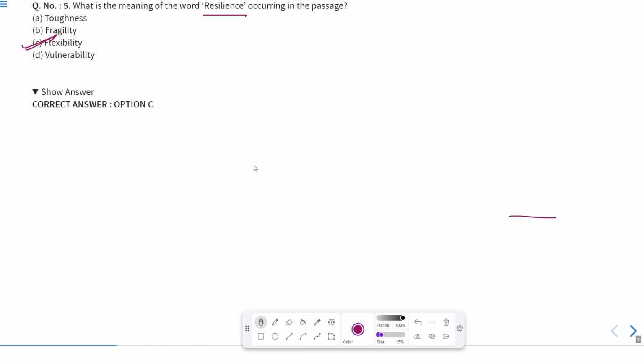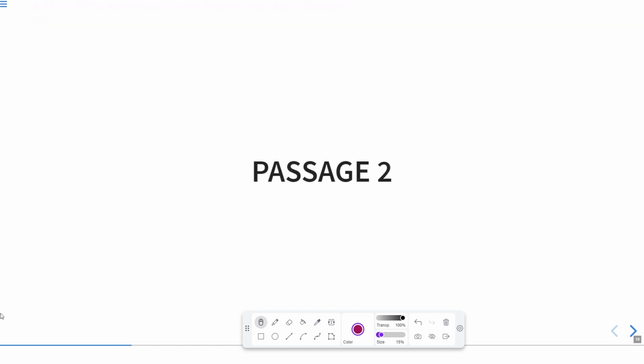I hope you understood the entire passage very well. Now we have read passage number 1 and we have also solved it. So it is time to solve passage number 2 now. We have already discussed passage number 1. I hope you understood the meaning and the questions of that particular passage. Now it is time to discuss passage number 2. Let us start reading passage number 2.